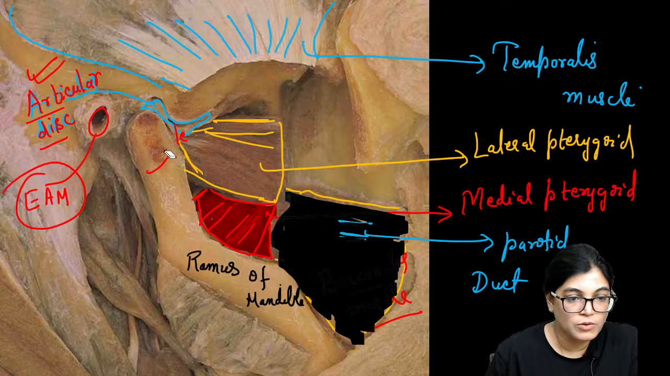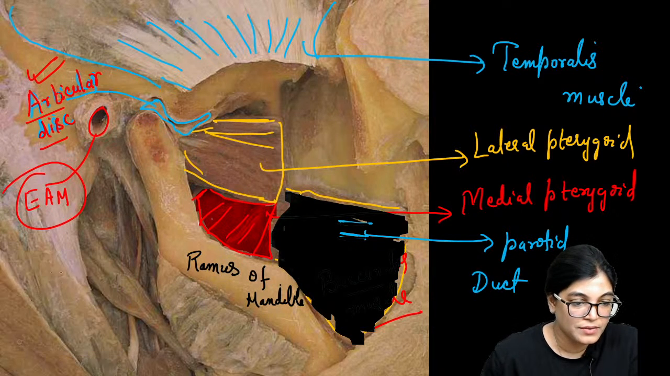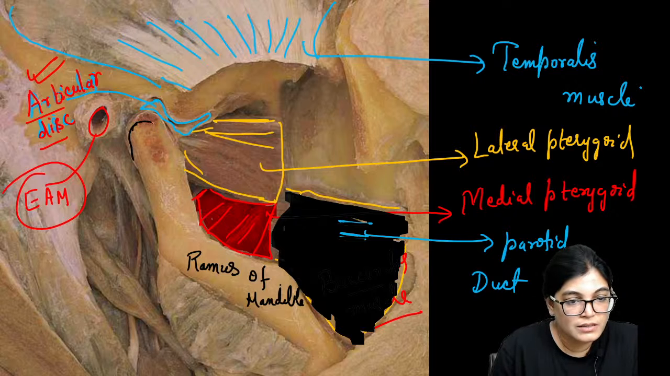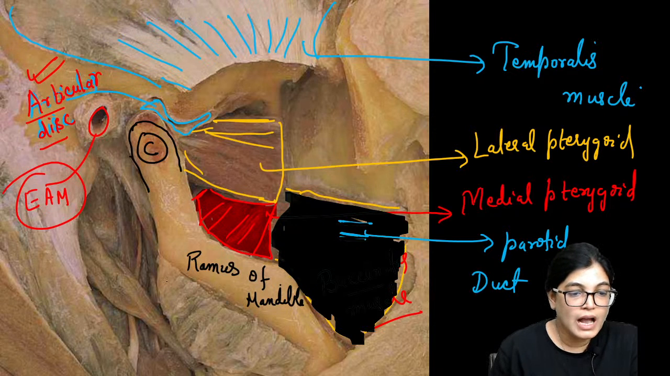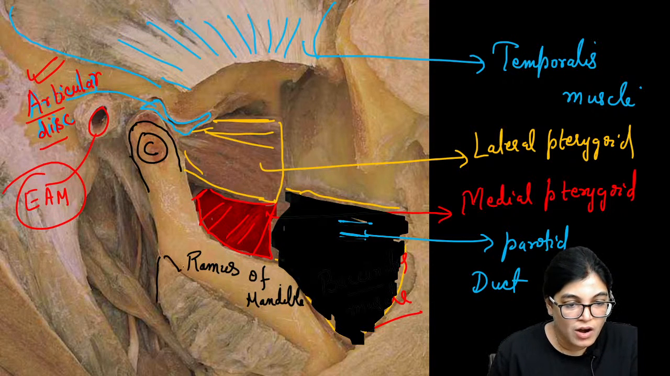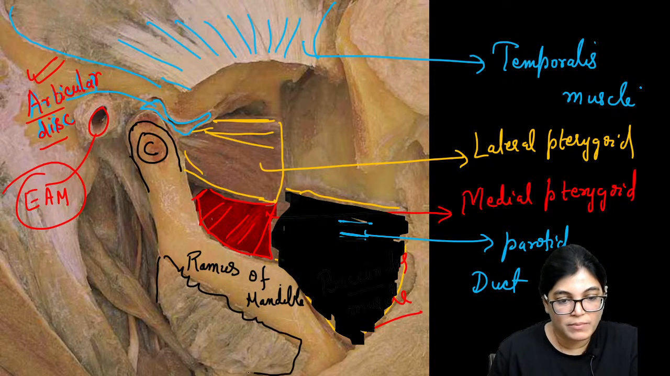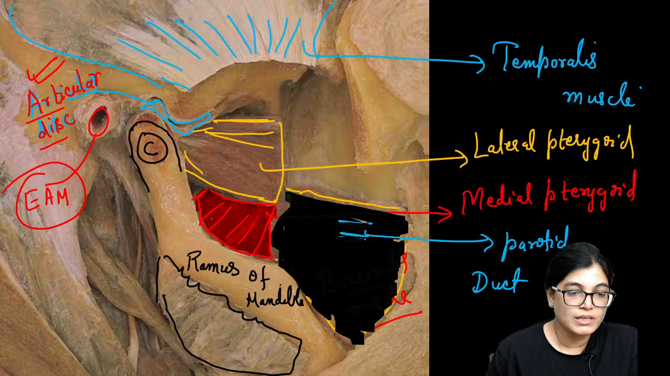I am talking about this. Okay, so let us write C. So I am talking about this. This process is C. What does C stand for? C for the condyle of the mandible, and on the outer aspect of the ramus of the mandible, it is covered by another muscle. And what is the name of this muscle?